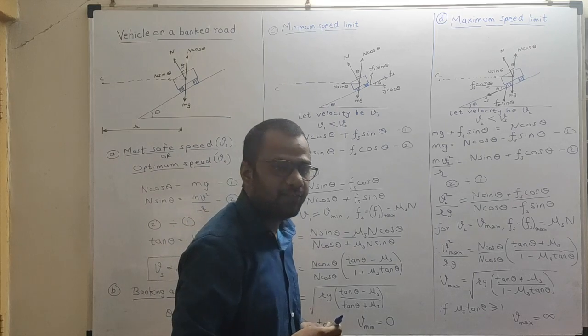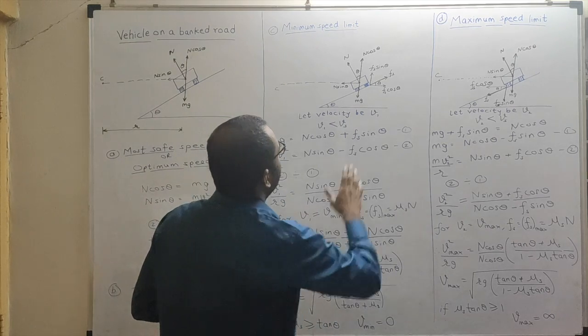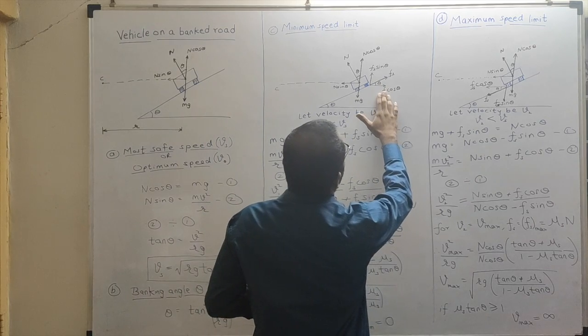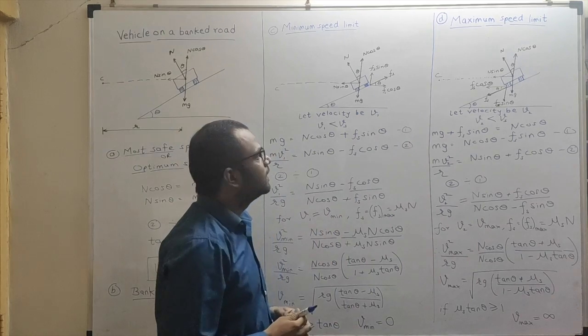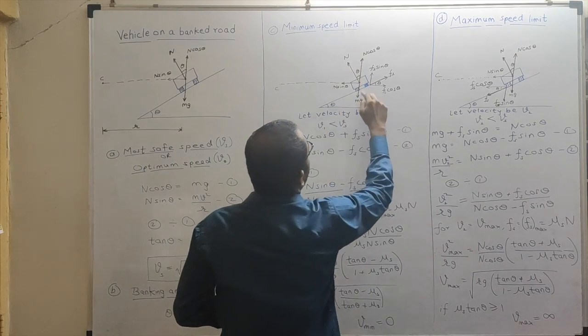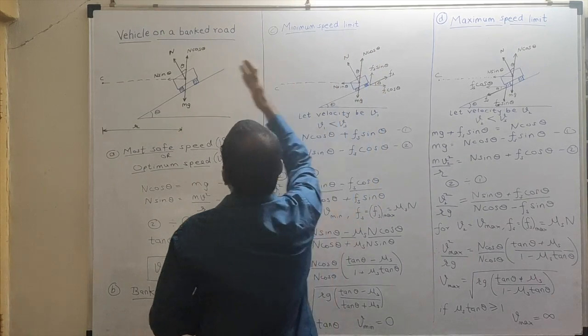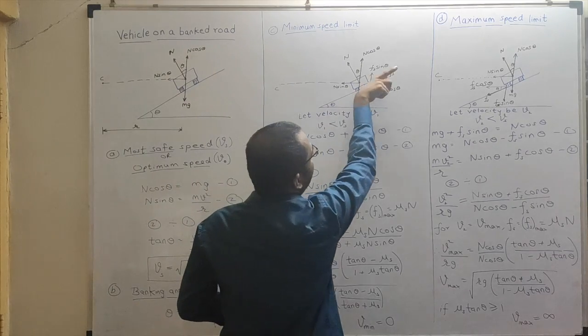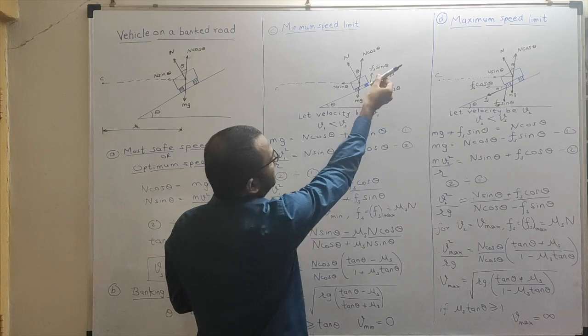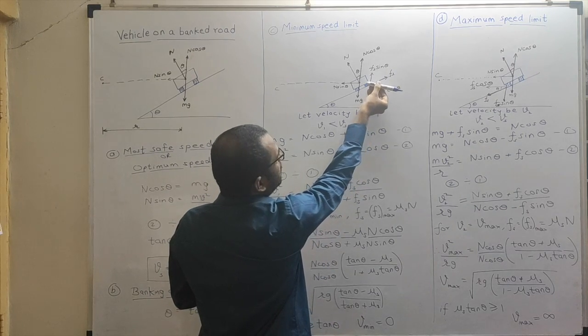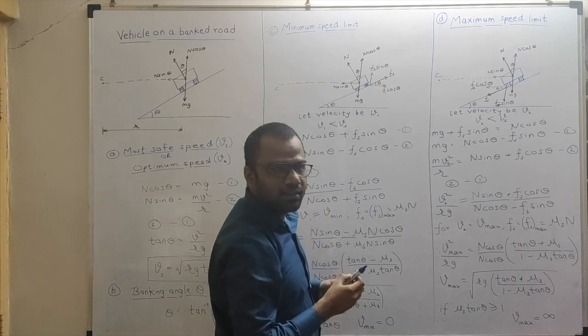Fs for static friction. Now along with these forces, I also have the frictional force. This part of the diagram is the same as before, but in addition I have Fs in this direction. Now I will resolve this Fs into two components, a horizontal component and a vertical component.